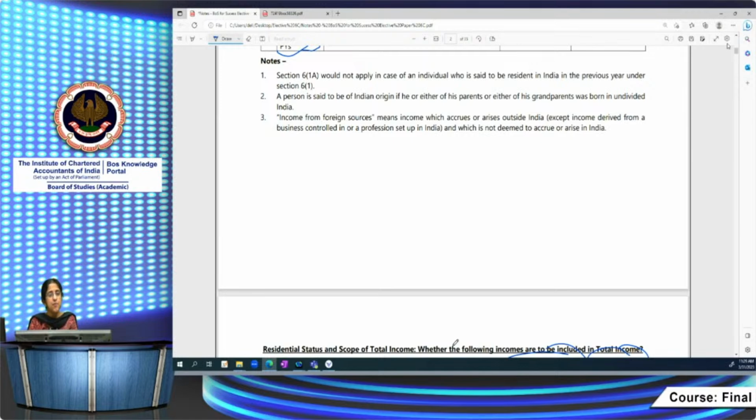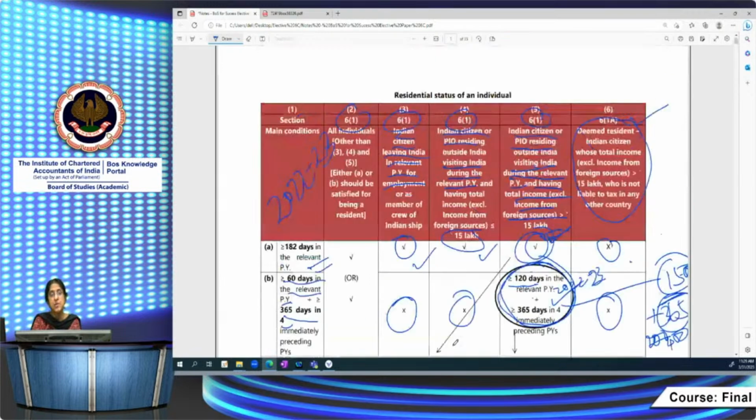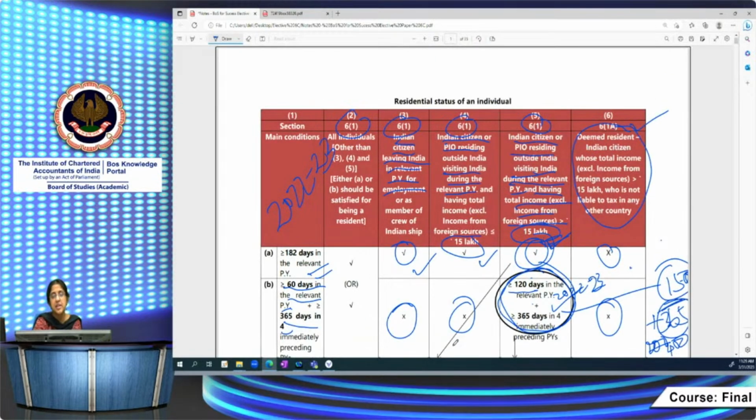And income from foreign sources, as I've told, is income which accrues or arises outside India, which is not deemed to accrue or arise in India, except income derived from a business controlled in or profession set up in India. That we know. If it's income from a business controlled or profession set up in India, for the purpose of determining that 15 lakh threshold limit, you have to consider that also.